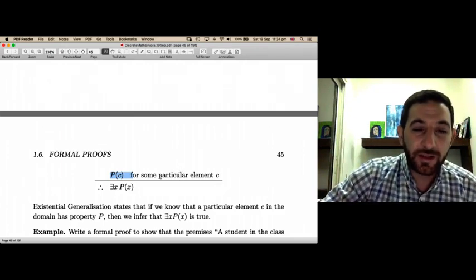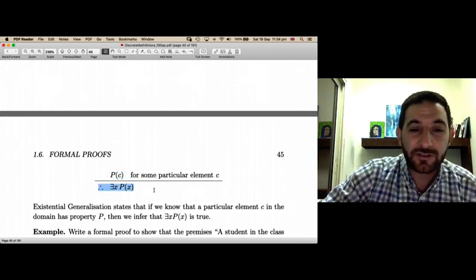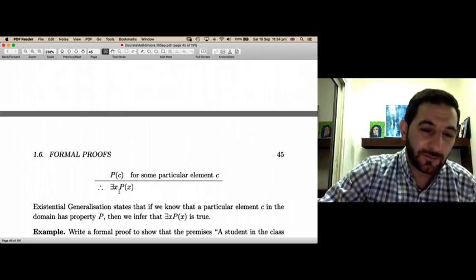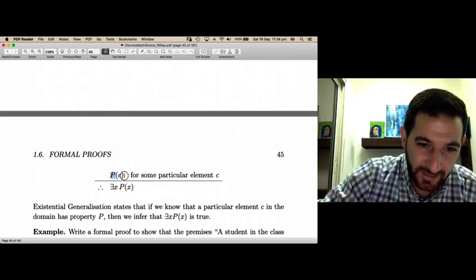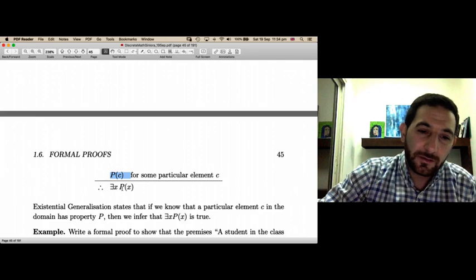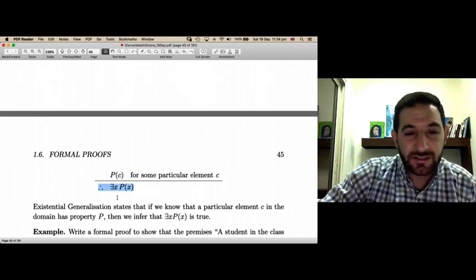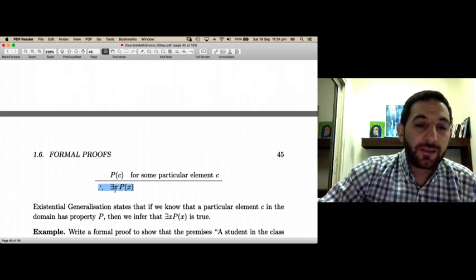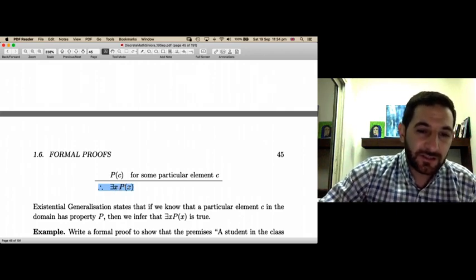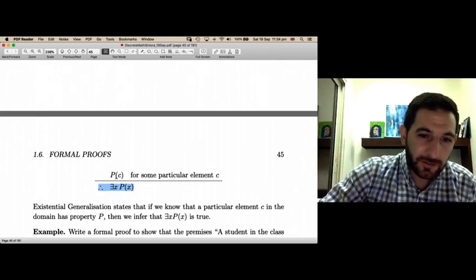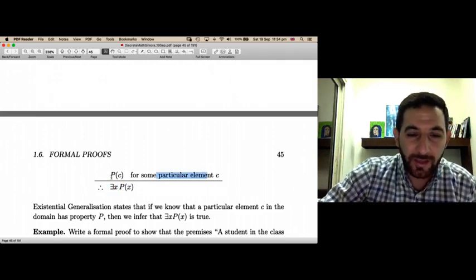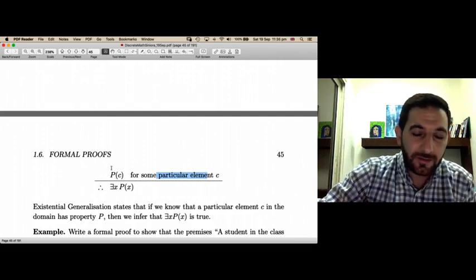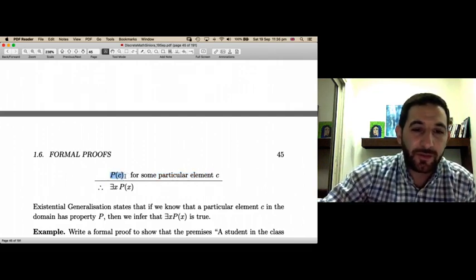Then you can deduce that there exists X, P of X is true. Why is this valid? Suppose C has property P. Then why is this proposition true? It says there exists an X in the domain such that P of X is true, such that X has property P. This is true because we know a particular element. We assume that we know a particular element C which has the property P.